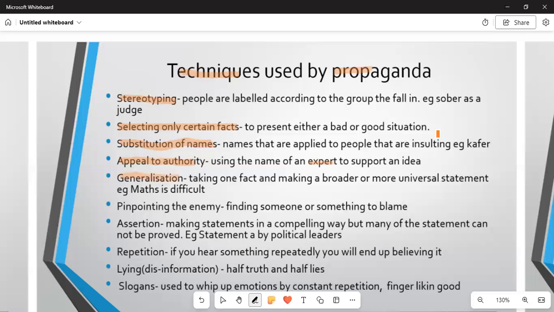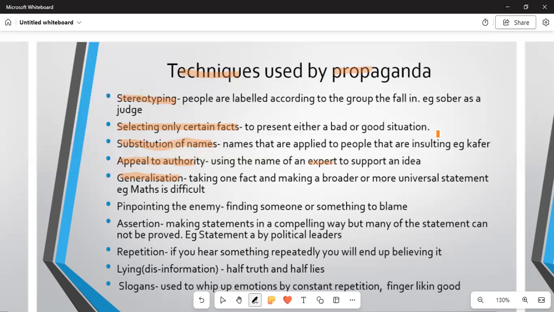We talk about generalization. When we talk about generalization, we're saying that taking one fact and making a broader or more universal statement. An example, that maths is difficult. Who said that it is difficult? For some other people, they can obtain even a distinction, an A, in mathematics.